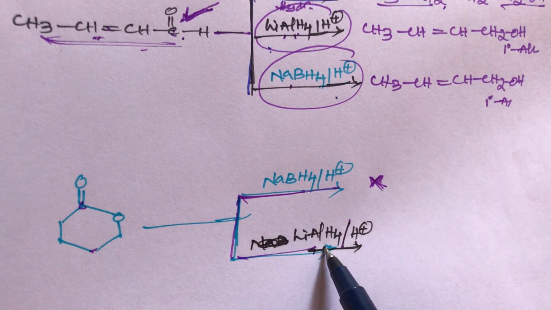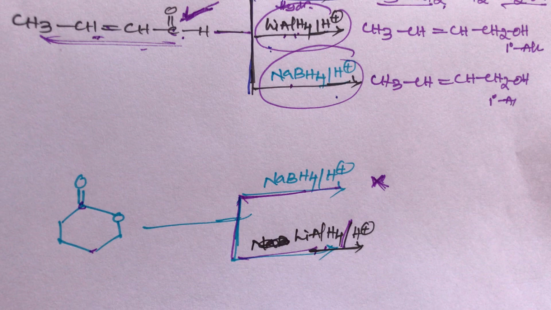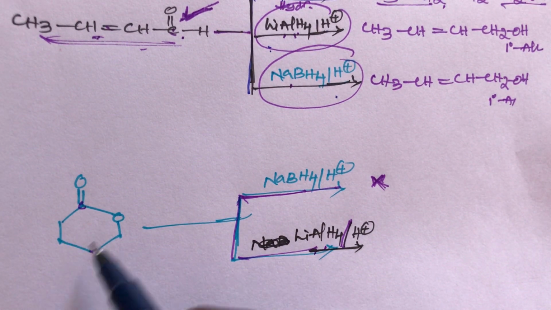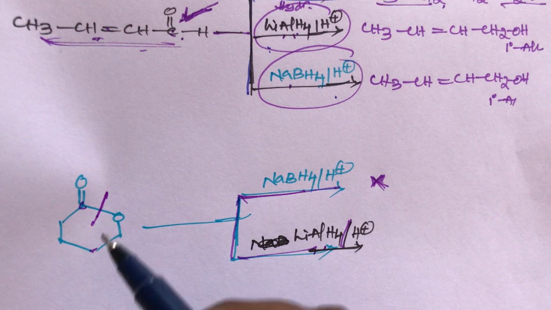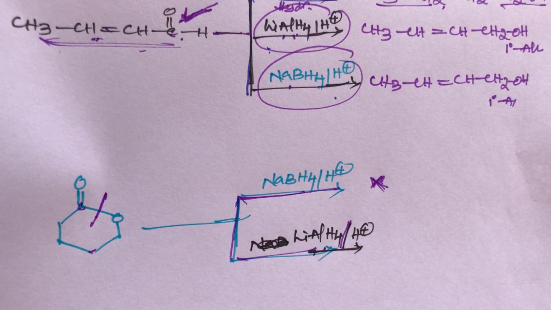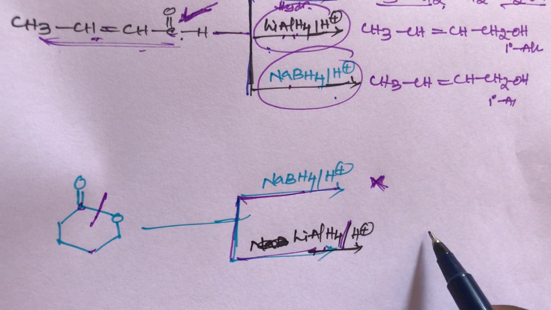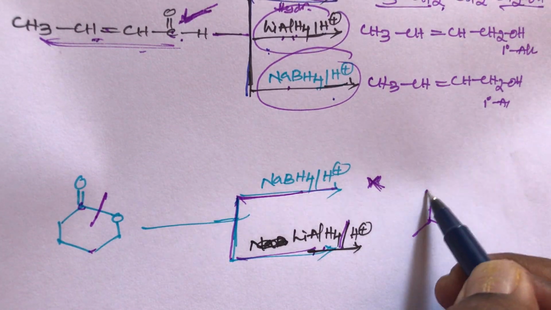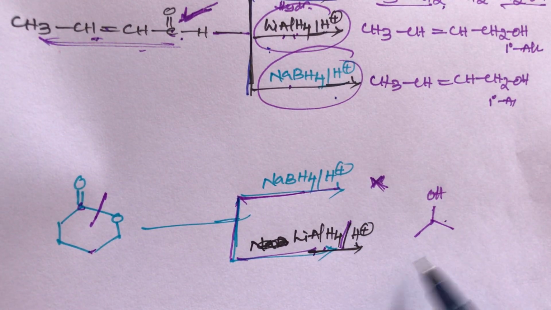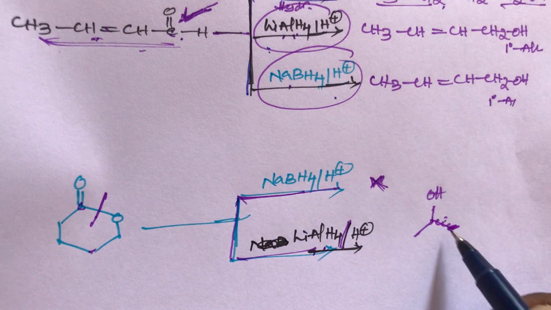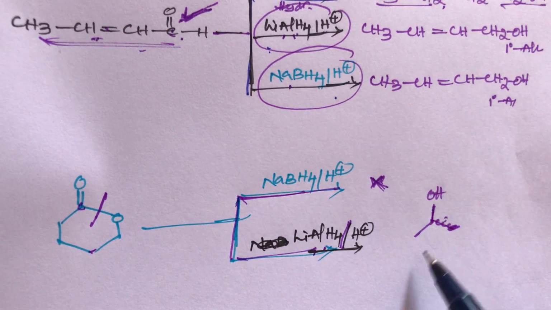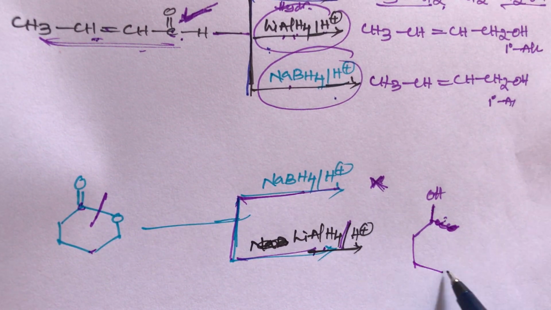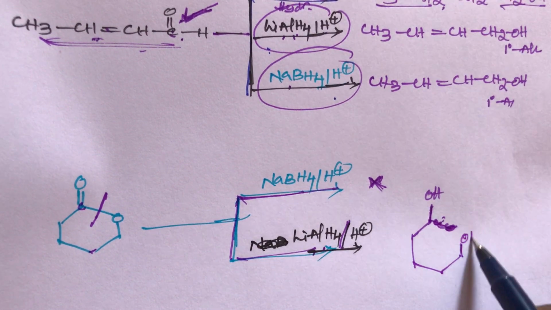So lithium aluminum hydride in the presence of acidic hydrogen can reduce the ester group also. So this is bond cleavage. What is the product? This is OH, this is bond cleavage, this is a primary alcohol, this is also a primary alcohol.